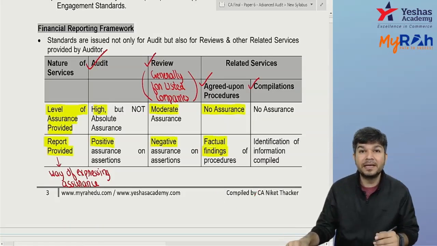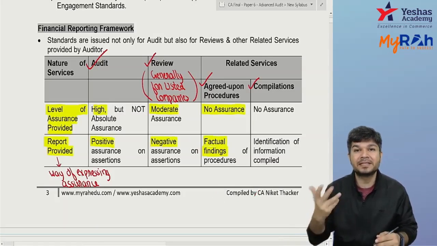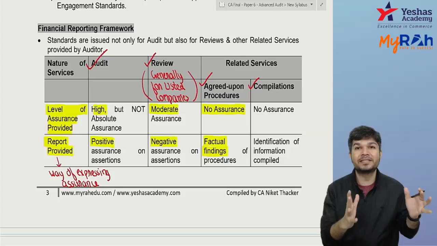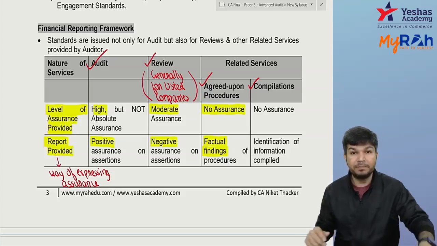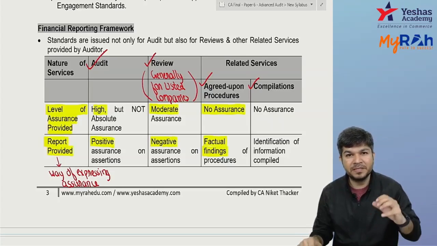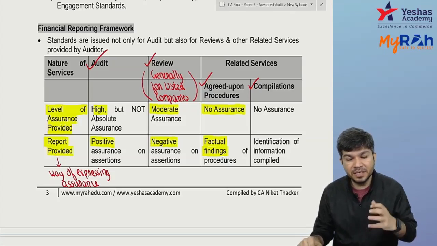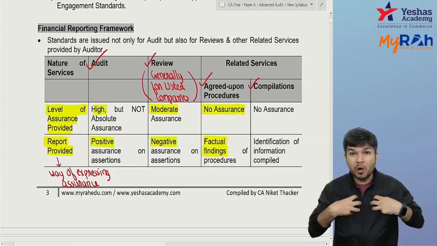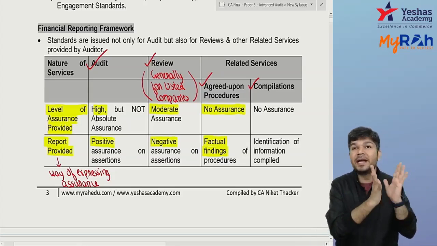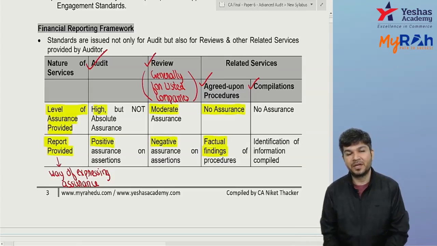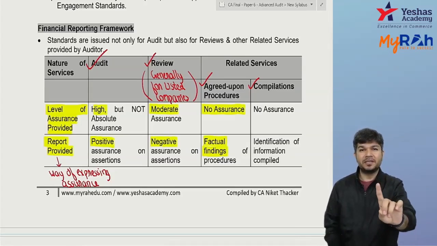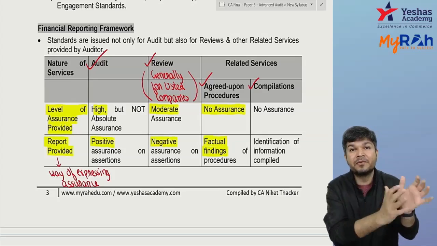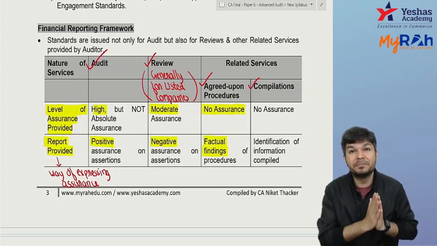So under compilation, we are preparing something. So management has called you to prepare something. Okay, sometimes management has to do a presentation in a litigation. There's a litigation going on. In a presentation, some documents are to be submitted. You are called upon to compile those things. You are not the auditor of the company. You are not the auditor. You are coming over here to prepare some summary for their use. It's kind of preparing a summary.